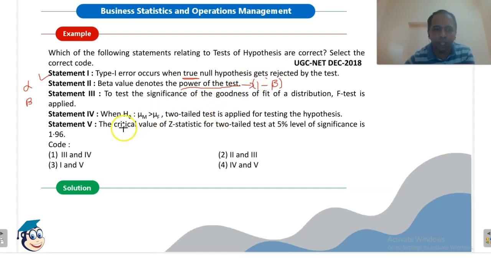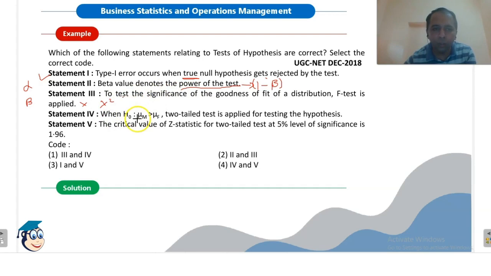Please remember this. To test the significance of goodness of fit of a distribution, F test is applied. This is also wrong. We use chi-square test to test the significance of goodness of fit. This we have already seen in the presentation in this video.